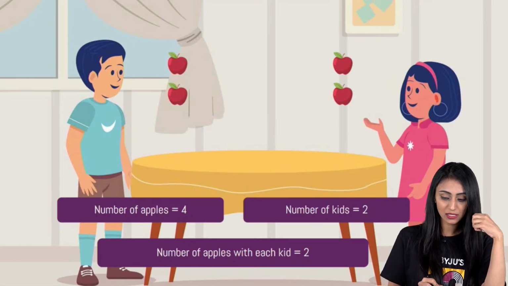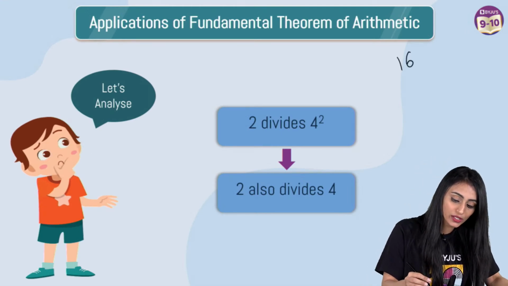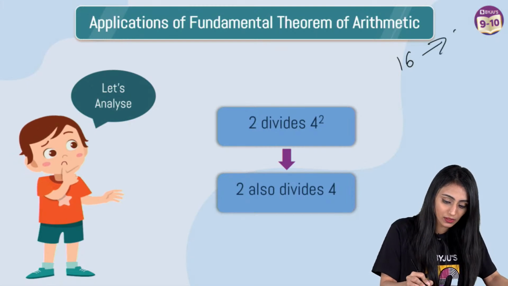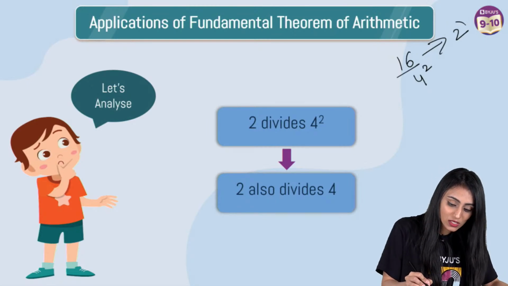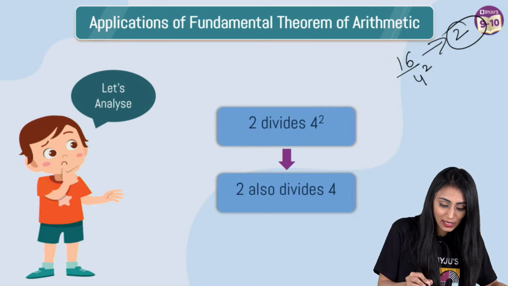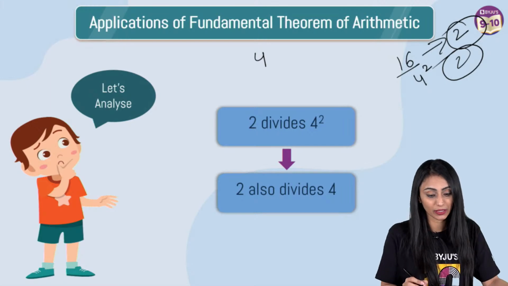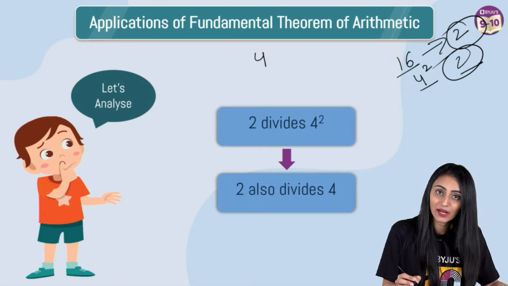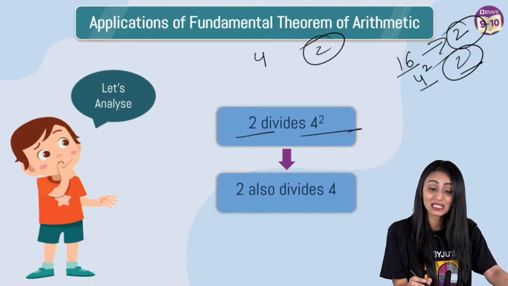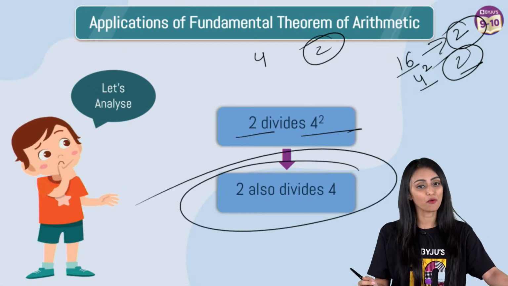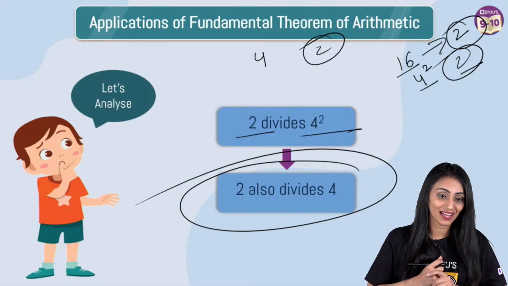So what I'm trying to explain here is that 16 apples were distributed between 2 kids, right? 16 is nothing but 4 square. So basically this 16 was completely divisible by 2. I can say that 4 square is completely divisible by 2, right? But then I distributed 4 apples between two kids. So 4 square is divisible by 2, and 4 was also divisible by 2. That's what we are trying to show here. That 2 is dividing 4 square, this implies that 2 divides 4 as well. And this is nothing but the application of the fundamental theorem of arithmetic, right?